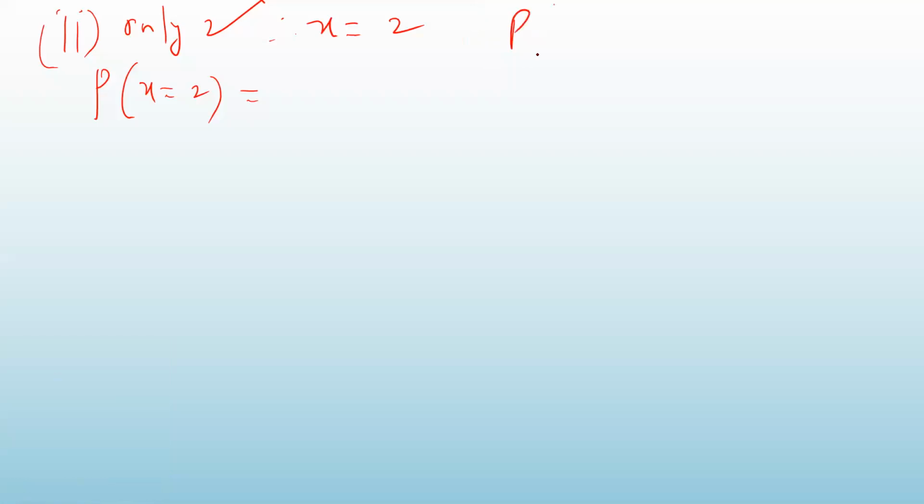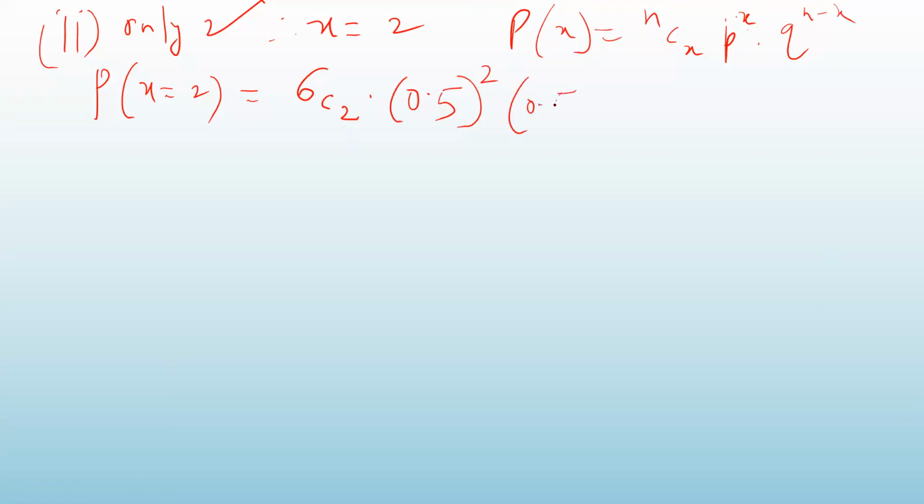The formula is probability of x is equal to nCx into p raised to x into q raised to n minus x. Okay. So here probability of x is equal to 2. In this formula, put x is equal to 2, n is equal to 6. So 6C2 into p is 0.5, 0.5 raised to x, x is 2. Q is also 0.5 raised to n minus x. N is 6 and x is 2, 6 minus 2. So what will you get?